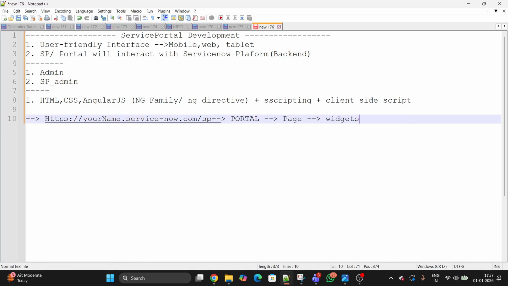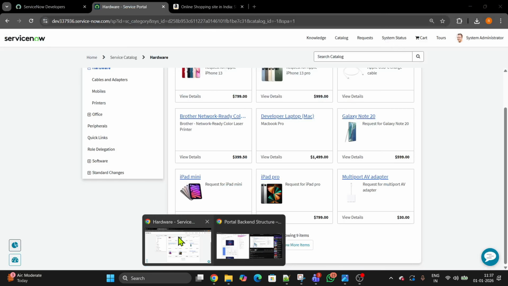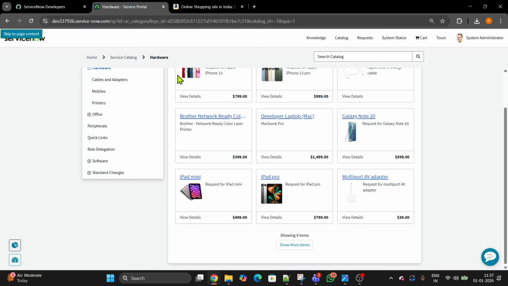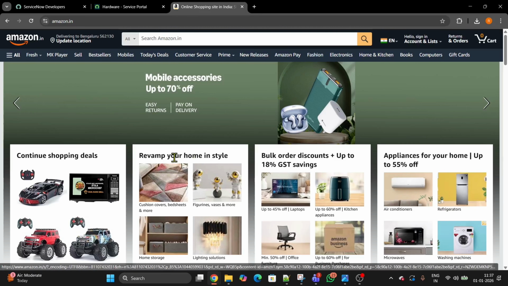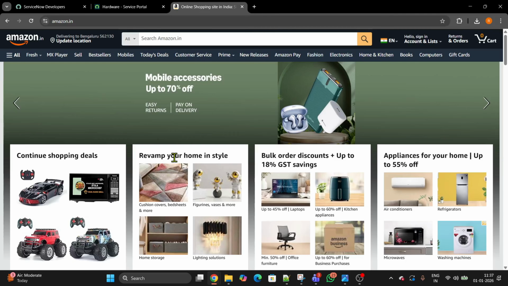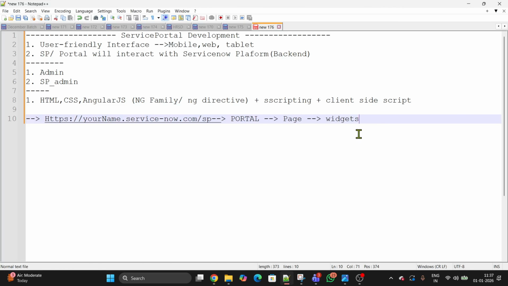What are pages? Whatever website you open, it opens a page for you. Inside the page you will see the articles or placeholders where you see the data. Example, if I go to Google and show you here, if I go back, this is a page, correct? These are called widgets. If I click on a widget, it's going to tell you what widget it is. Okay, so this is already a page. On top of the page we have widgets, and on top of the widgets we have HTML, CSS, client script, server-side script.